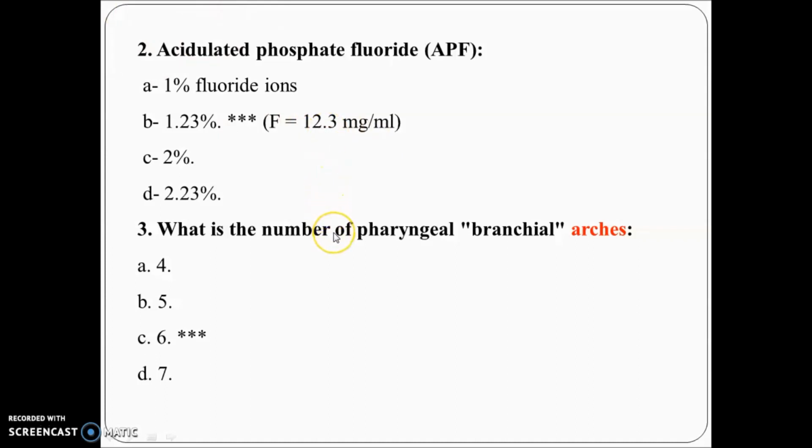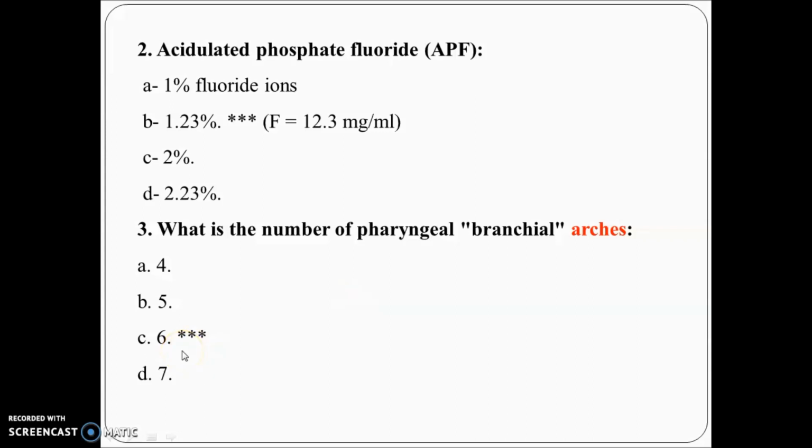Fine. Then the question arises, what is the number of pharyngeal arches? Like this, questions can come on the number of bones in the body, number of cranial bones, number of bones in children. Such questions have come: number of cranial nerves, number of spinal nerves. So when such questions come, know the value. Here is one shortcut I can tell: arches stand for 6, so there are 6 branchial arches.